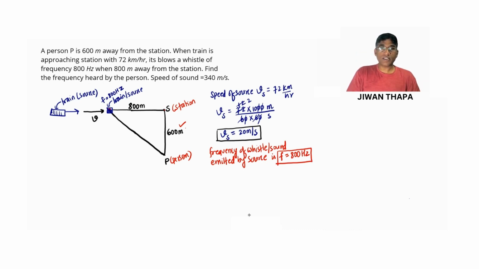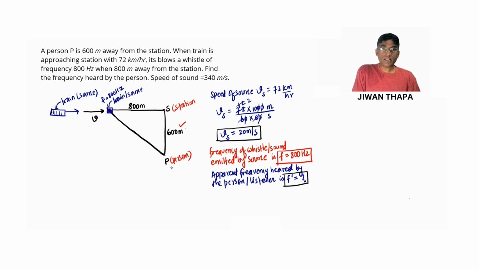So we are asked to find the apparent frequency heard by the person or listener, which is F dash. So we are asked to find this, so this is to be determined. We are asked to find this, clear?